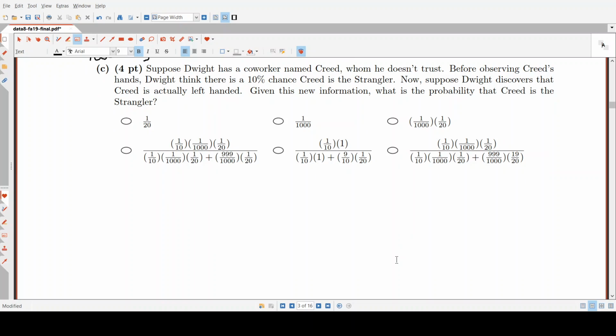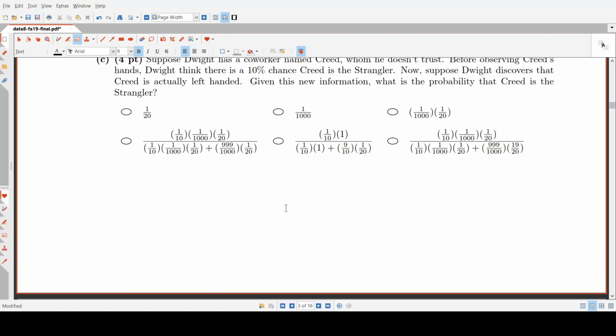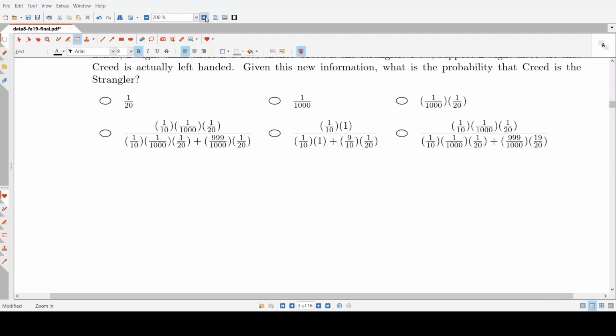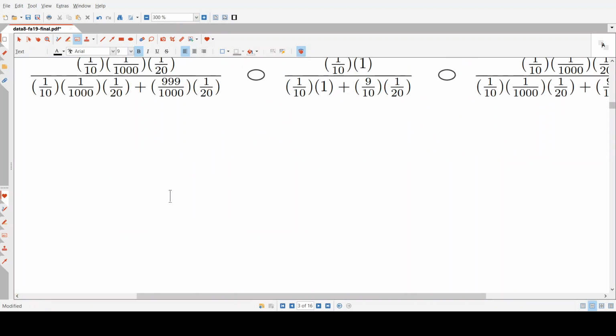Suppose Dwight has a coworker named Creed, who he doesn't trust. Before observing Creed's hands, Dwight thinks there's a 10% chance that Creed is the strangler. Now, suppose Dwight discovers that Creed is actually left-handed. Given this new information, what is the probability that Creed is the strangler? Okay, so this is a very similar problem to part B, but instead we have a different starting chance that Creed is the strangler. So we'll make a new tree diagram.